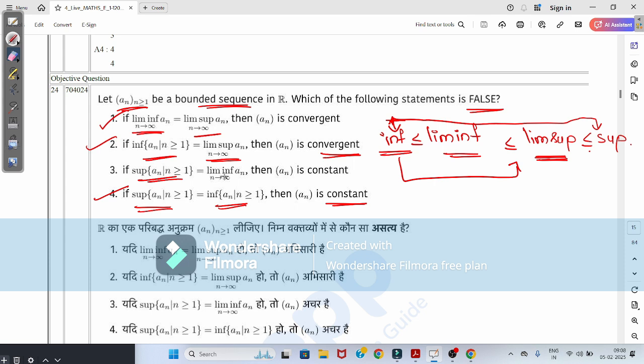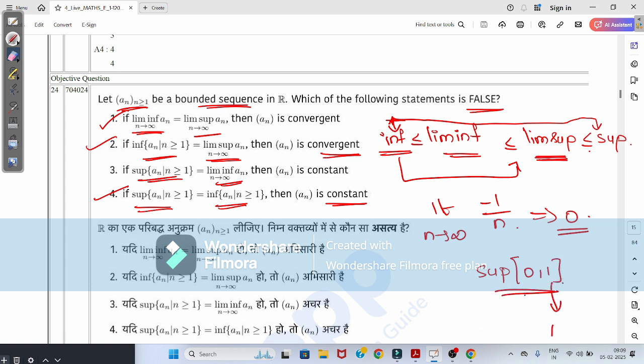Consider a sequence, the limit as n tends to infinity of minus 1 power n. So this value becomes 0 here. The supremum value, consider it as from 0 to 1. Here what is the supremum value? The supremum value is 1 here. And what is the limit infimum value? This value is 0 here. So these two are not equal.